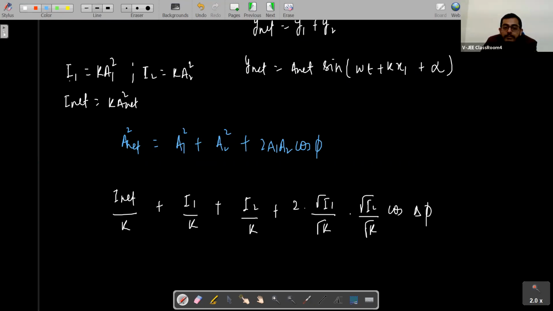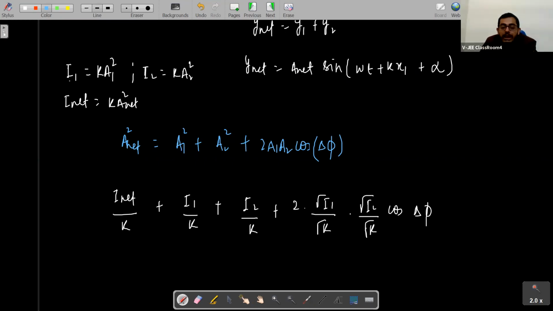Write it delta phi. Delta phi is the phase difference between the displacements y1 and y2. So I net upon k is equal to I1 by k plus I2 by k plus 2 root I1 by k root I2 by k cos delta phi.